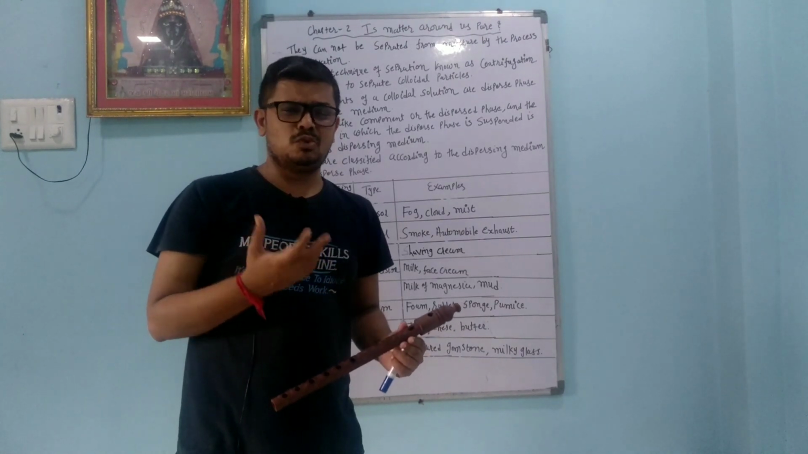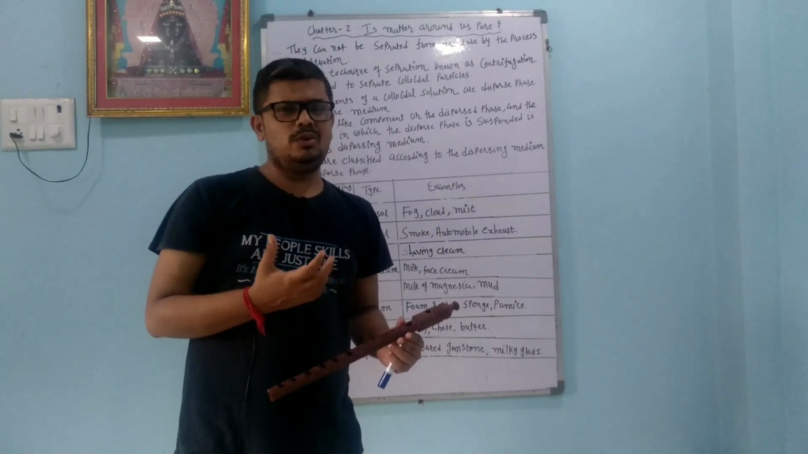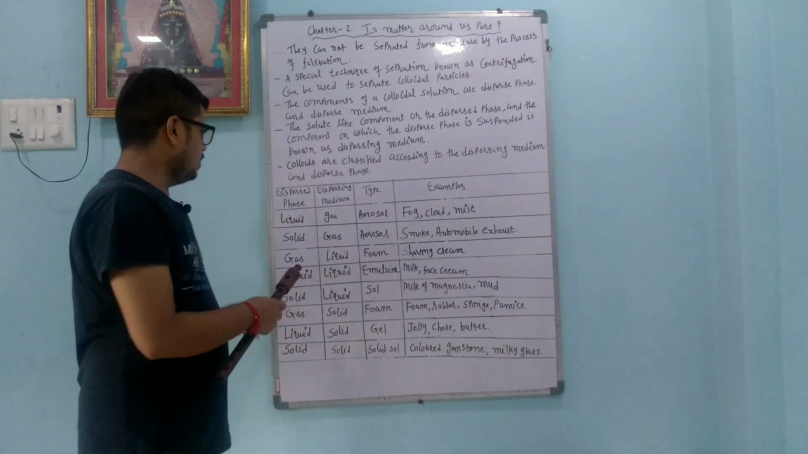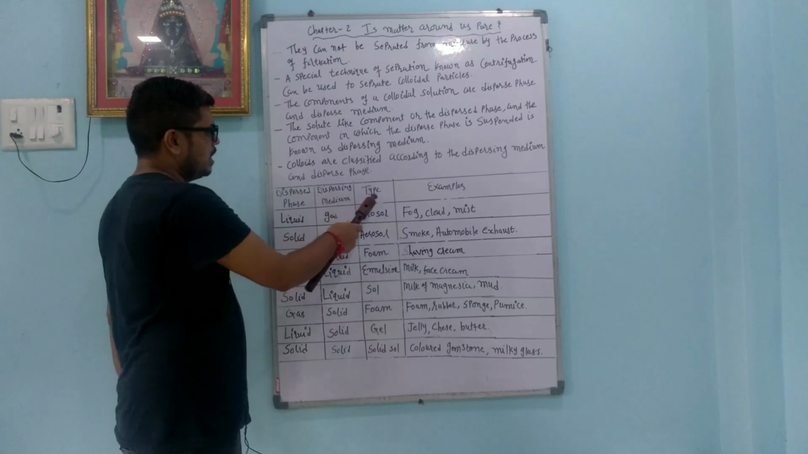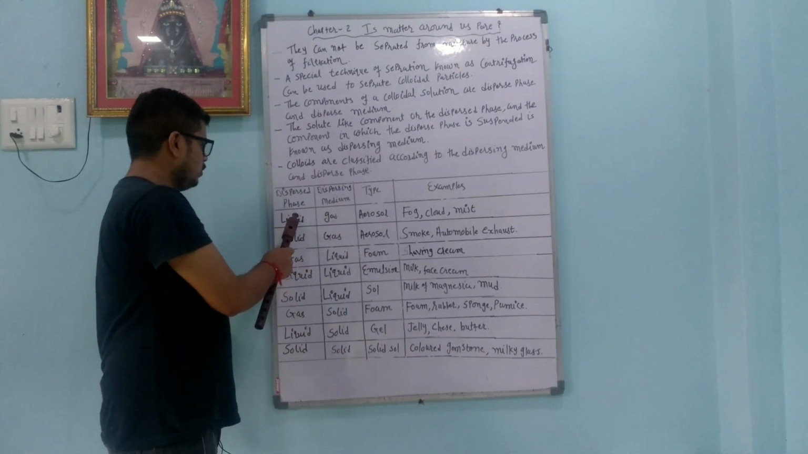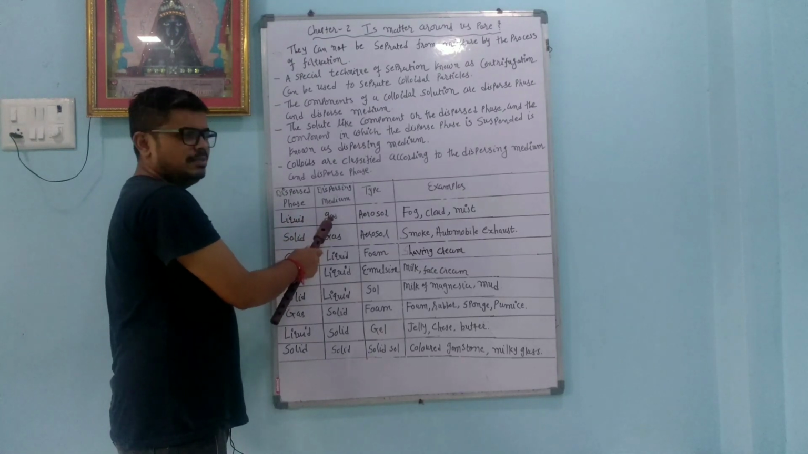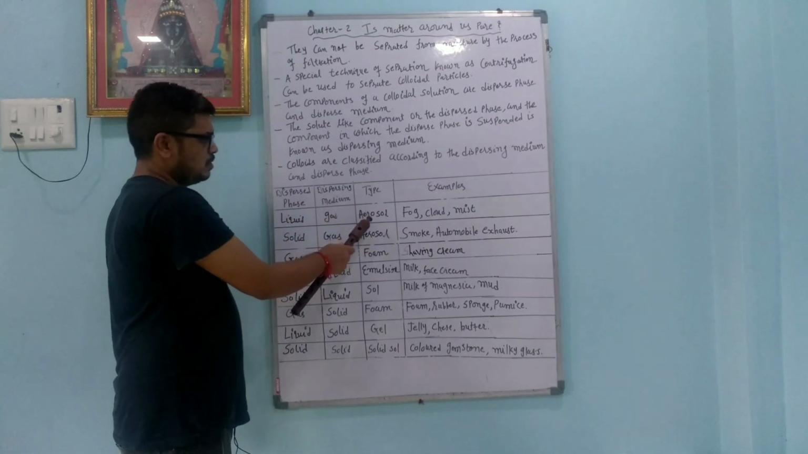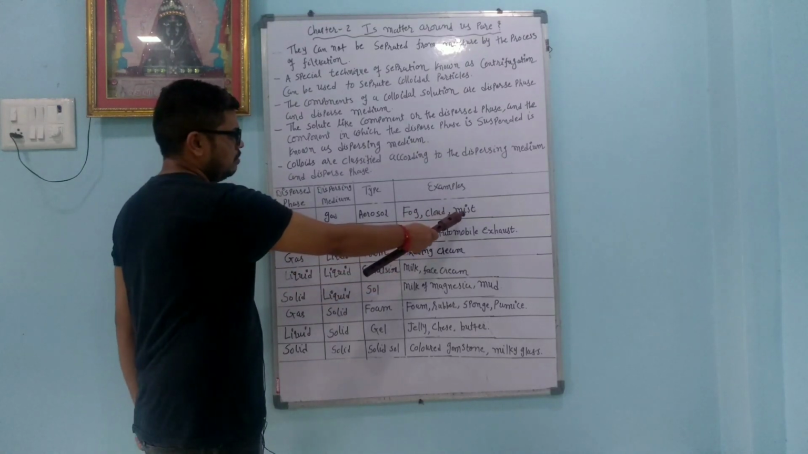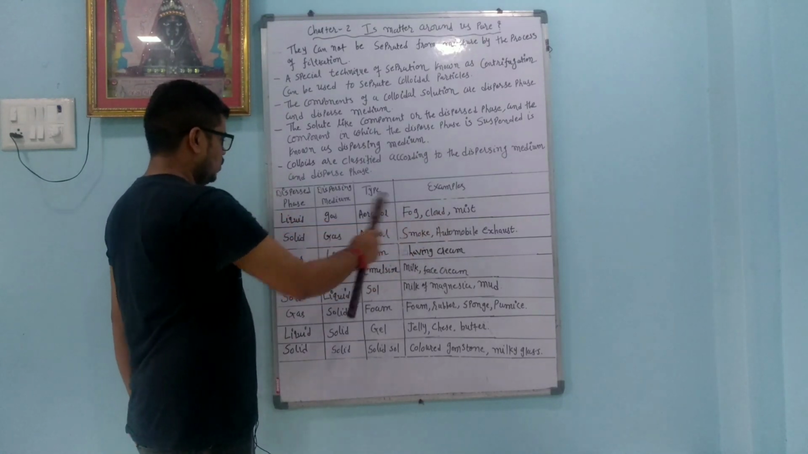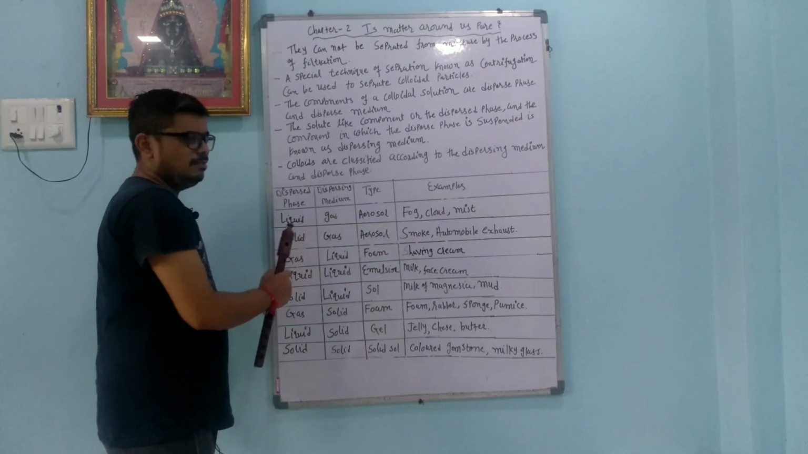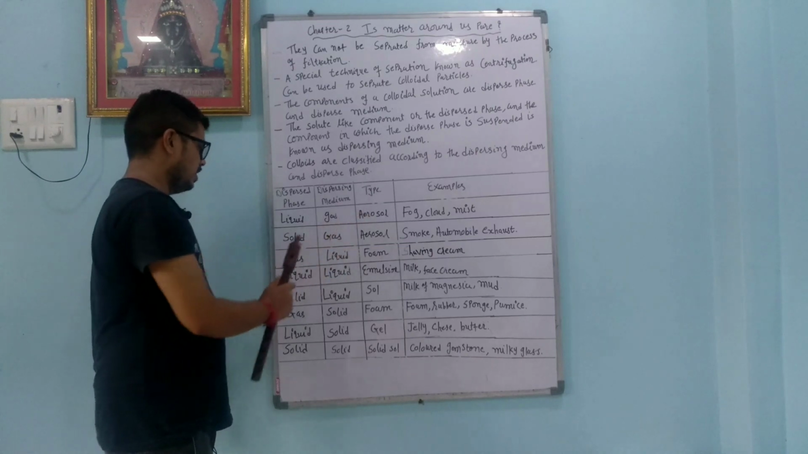In day-to-day life, we use many colloids, including shaving cream and shampoo. We will learn one by one. Dispersed phase, dispersion medium, type and example. When the dispersed phase is liquid and the dispersing medium is gas, we get an aerosol. Fog, cloud, mist are examples. The cloud contains water droplets, that is called mist. If the dispersed phase is liquid and the dispersion medium is gas, that is called an aerosol.